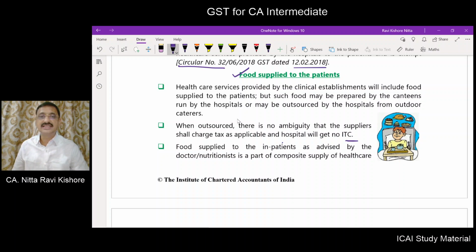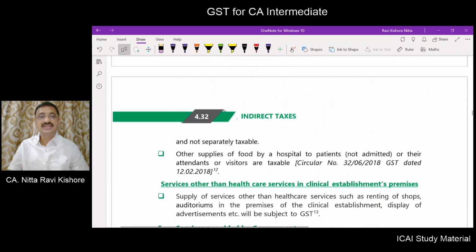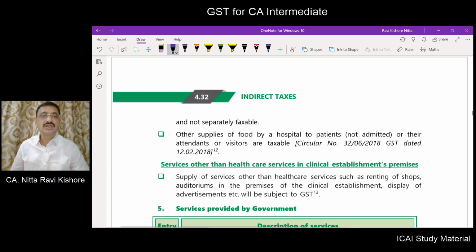Hospital won't get any ITC. Now, food supply to inpatients is a part of a composite supply of a healthcare service, and not separately taxable. Now, if the food is supplied by the hospitals to non-inpatients or their attendants or visitors, this will be taxable, because for this they will pay charges separately, and this type of food supplied is not included in the bill of the inpatient.